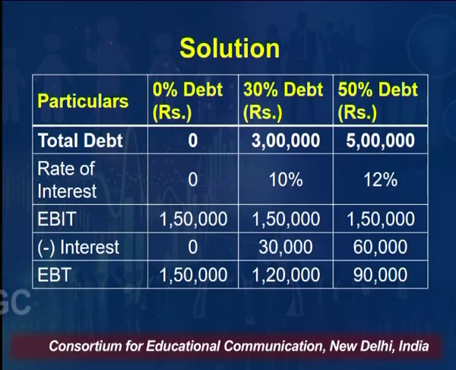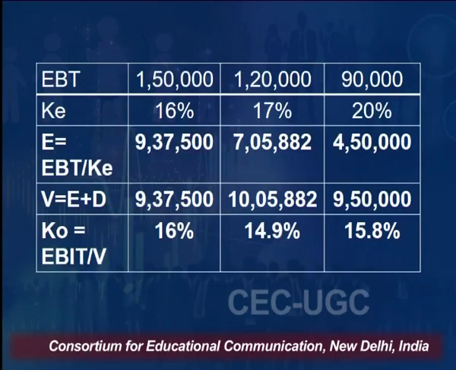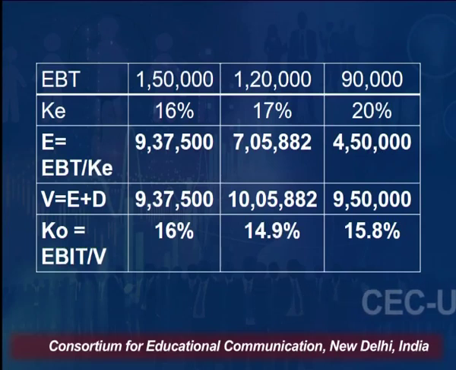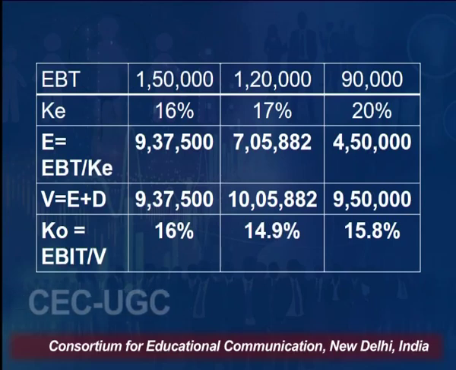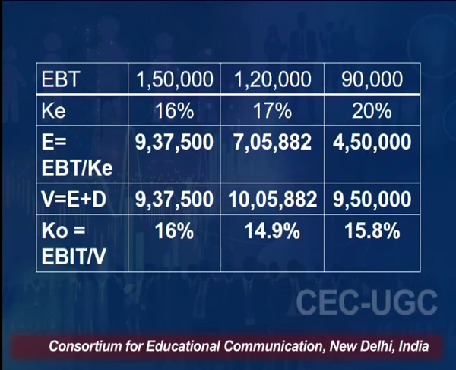Our EBT, or net profit or earning before tax, will come to 1,50,000 in case 1, 1,20,000 in case 2 and 90,000 in case 3. Okay. Taking EBT further, our KE is 16% at present or in case 1, 17% if the company is opting for 30% debt, 20% if the company is opting for 50% debt.